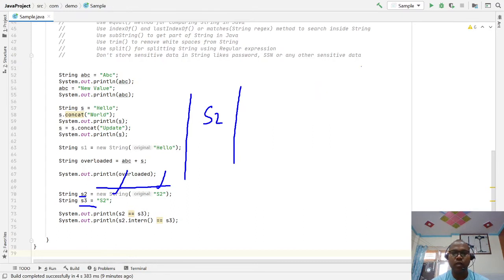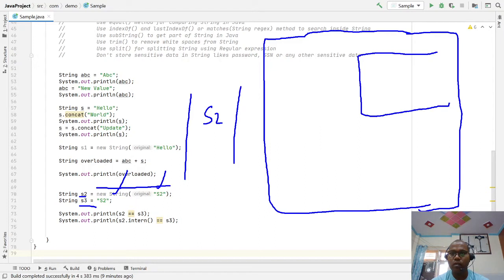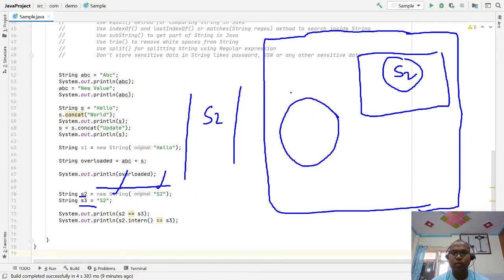Two objects are created here: one in the common pool memory, for s2, and then the string heap memory object is created, and s2 refers to it.